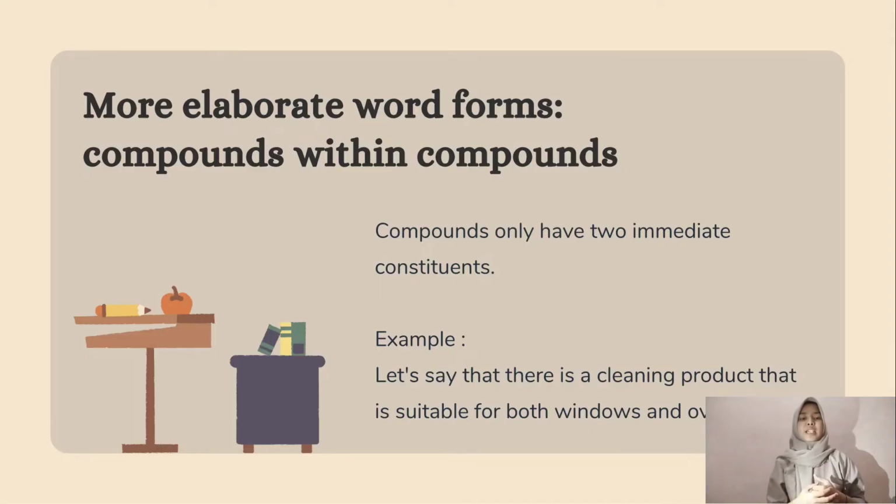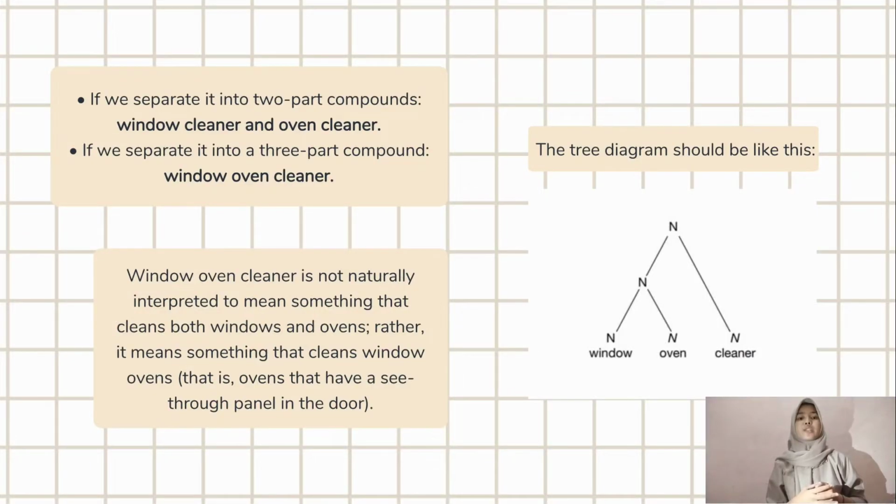Okay, the next material is more elaborate word forms. Compounds within compounds. Compounds only have two immediate constituents. Now we can see the example below. Let's say that there is a cleaning product that is suitable for windows and ovens. If we separate it into two-part compounds, it will become window cleaner and oven cleaner. And if we separate it into a three-part compound, it will become window oven cleaner.